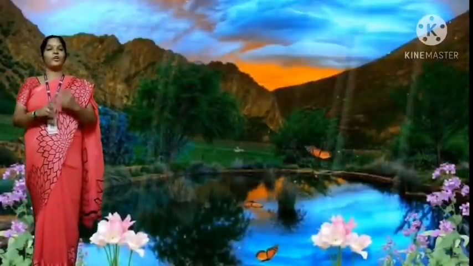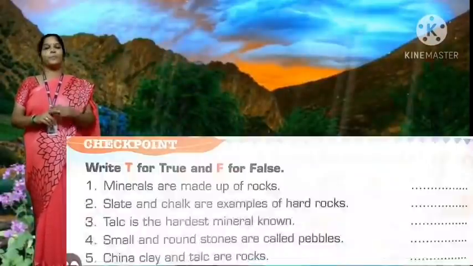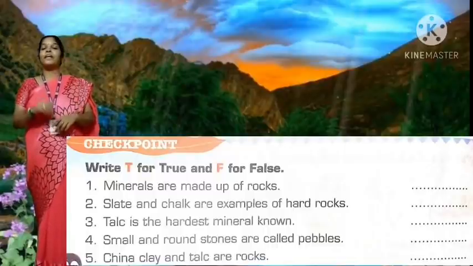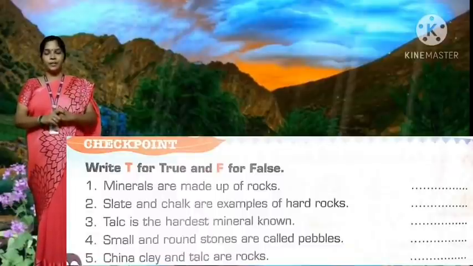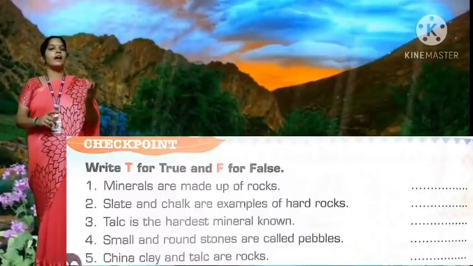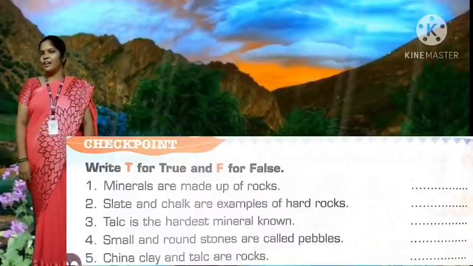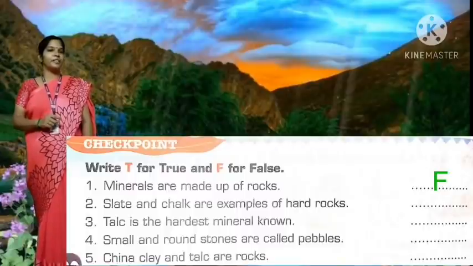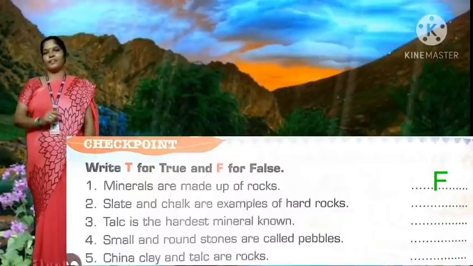Please open your EVS textbook. Take page number 84. Checkpoint. Write T for true and F for false. Okay. First question. Minerals are made up of rocks. True or false? False. Rocks are made up of minerals. But in the question, it says minerals are made up of rocks. So that is wrong. False.